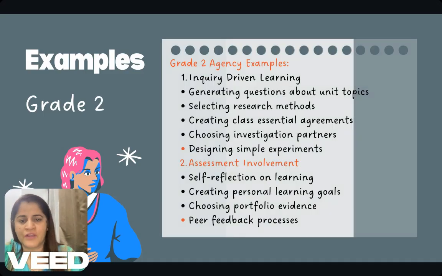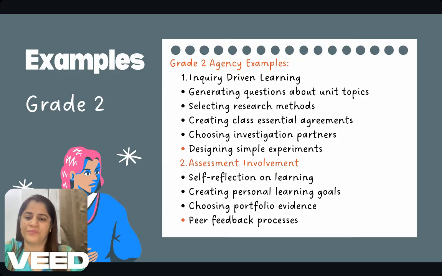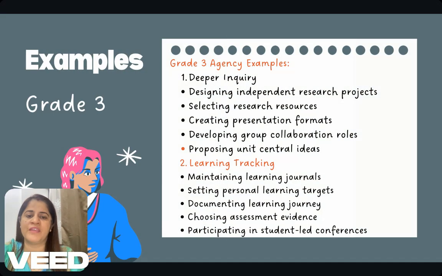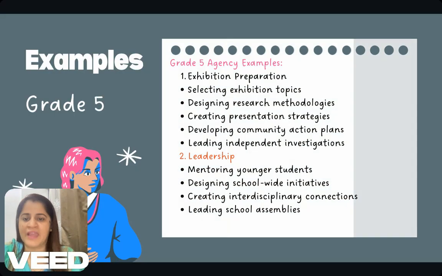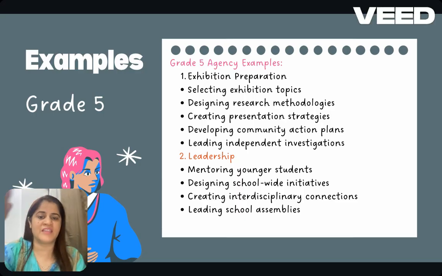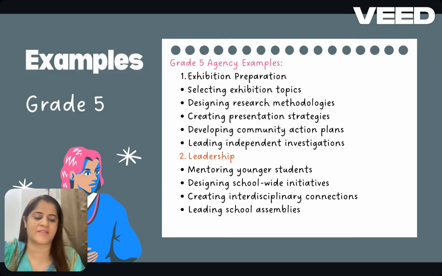For grade 2, here is the example. Grade 3, these are the various examples which you can implement in your classroom to facilitate students' agency. And here is an example for grade 4 as well. Moving ahead, an example for grade 5. Based on the cognitive development of the child, for each grade it goes on increasing and becoming more complex.